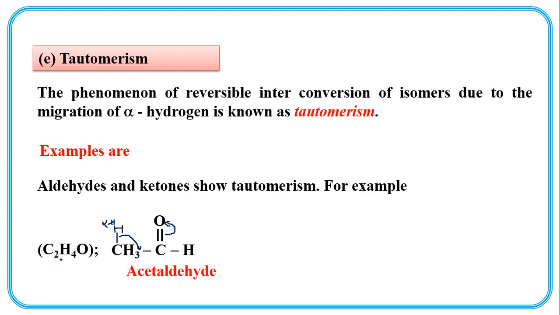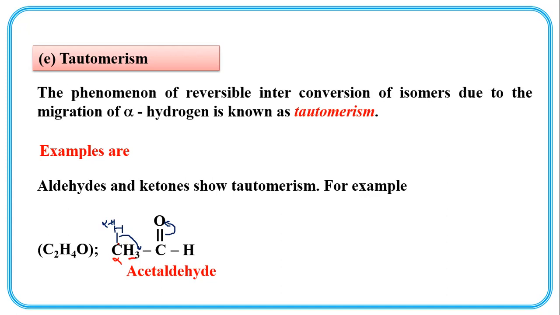For example, C2H4O, CH3, C double bond OH. Now, this is the carbonyl carbon. Adjacent to this carbonyl carbon, this carbon is known as the alpha carbon, and the hydrogens present on this alpha carbon are called alpha hydrogens. So here all these three hydrogens are alpha hydrogens.